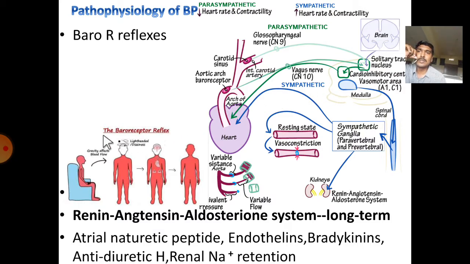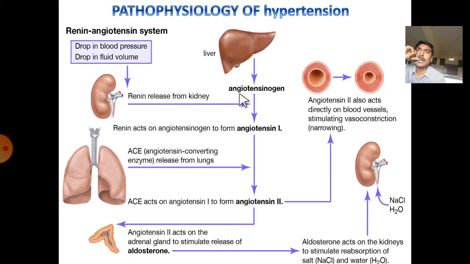Usually this is observed when a person changes from a sitting position to a standing position. During these changes, blood would try to pool in the lower extremities due to gravitational forces, but it does not happen due to the baroreflexes. Other factors which influence BP are atrial natriuretic peptide, endothelin, bradykinins, antidiuretic hormone, and renal sodium retention.